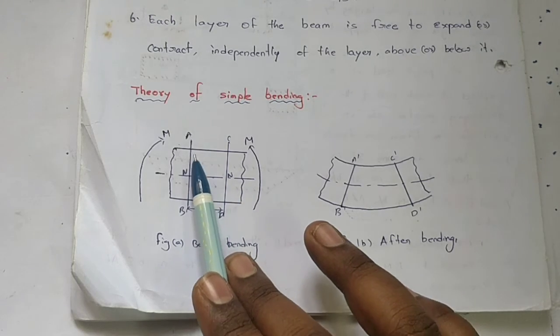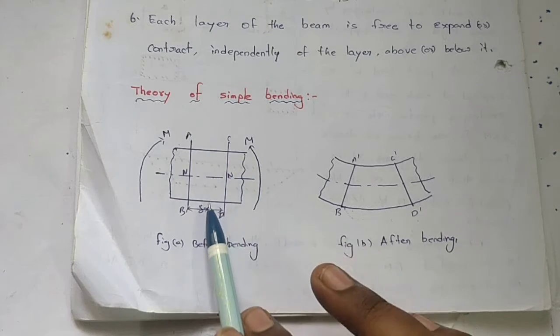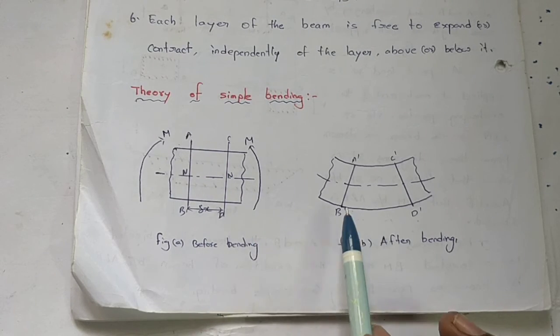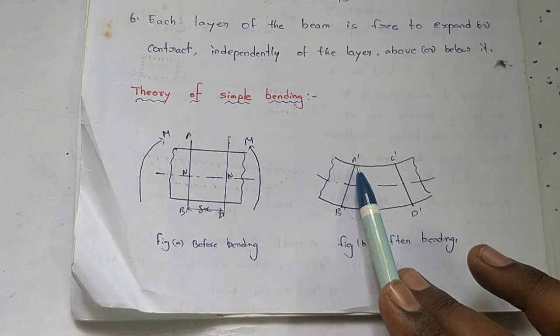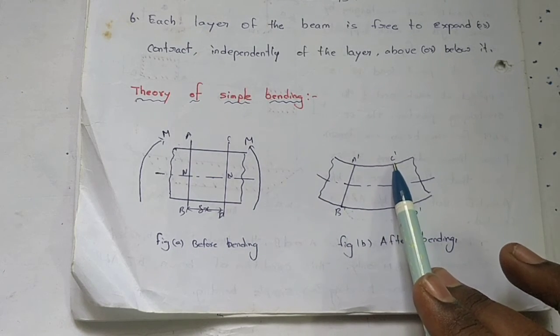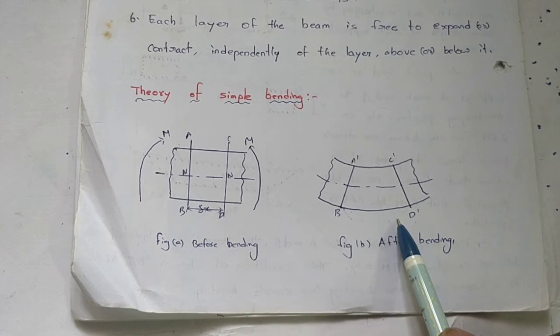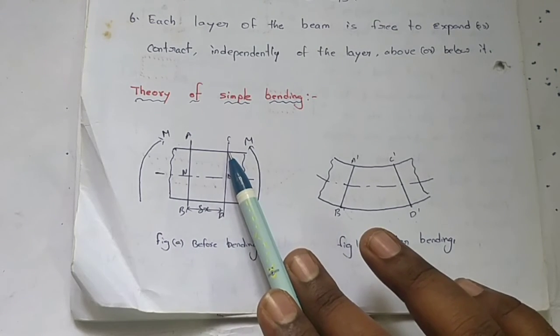For a symmetrical object, the neutral axis is the center midpoint of the thickness. When subject to bending, A is shifted to A dash, C is shifted to C dash, B is shifted to B dash and D is shifted to D dash. Observe here, AC is shortened.